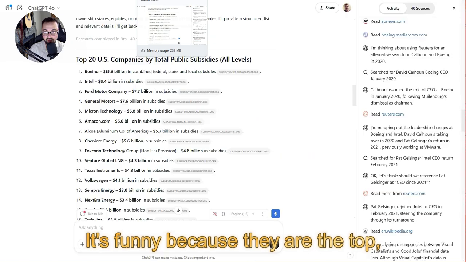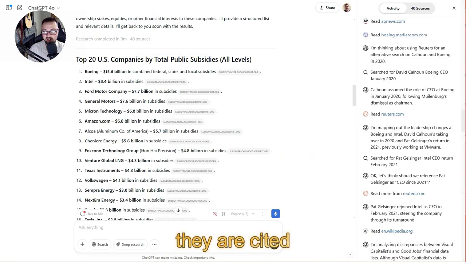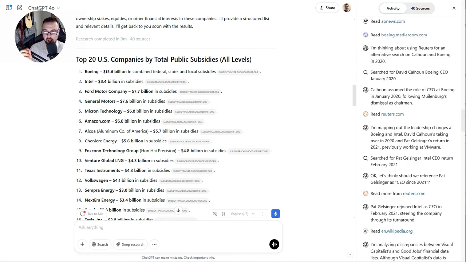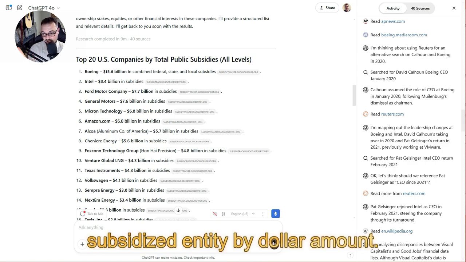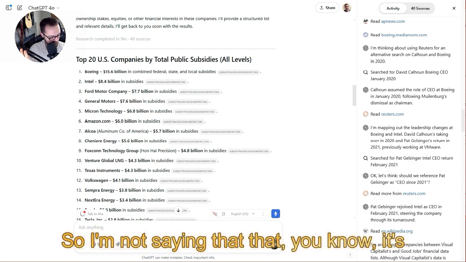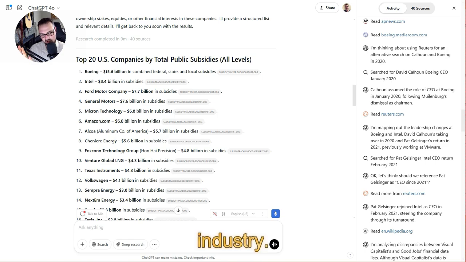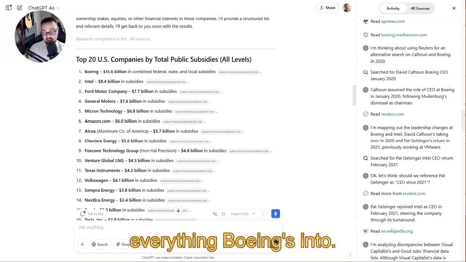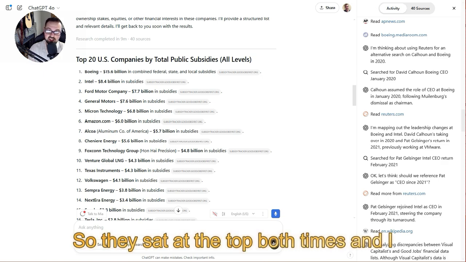It's funny because they are cited in both prompts as being the top subsidized entity by dollar amount. I'm not saying it's a huge industry, but aerospace, space, everything defense, everything Boeing's into, that's a lot of money. So they sat at the top both times.